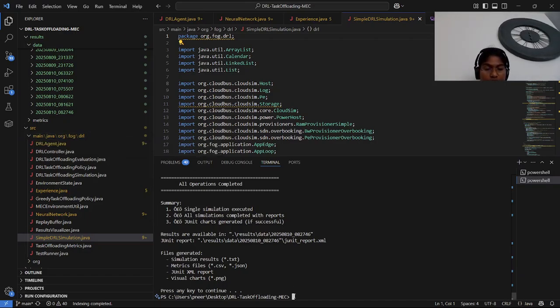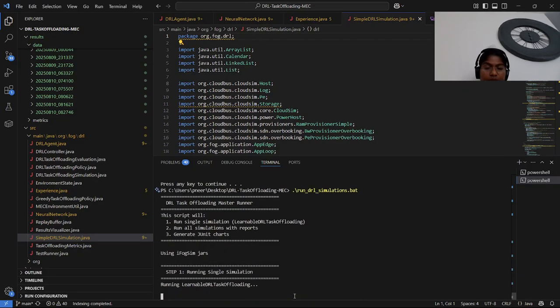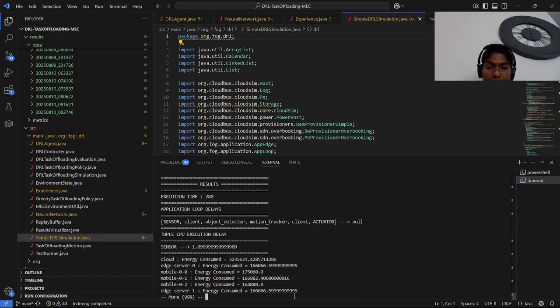Let's go to the execution. With this one command, it runs all the commands in that file. You can see energy consumed for mobile 1, 2, and edge server 1.